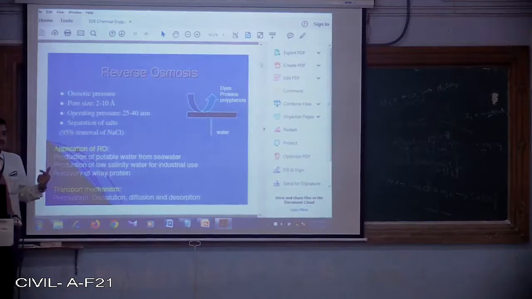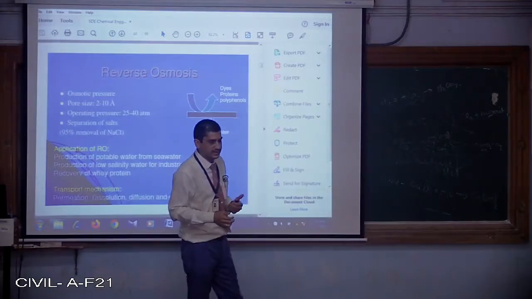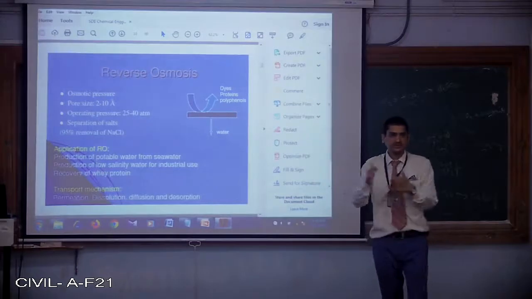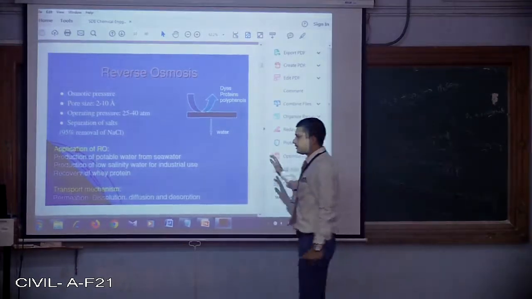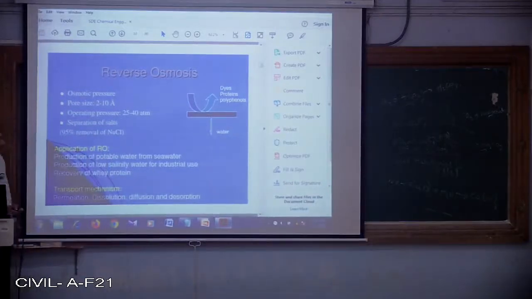But the salts and minerals in the water are required at the requisite level for the development of cells and tissues. Not too much, not too less. So for that, nowadays almost all the treatment plants that are coming up in the market, the portable ones, are flexible ones. However, this RO is capable of treating seawater also, in Gulf countries, right? So they will be making use of this technology many times.